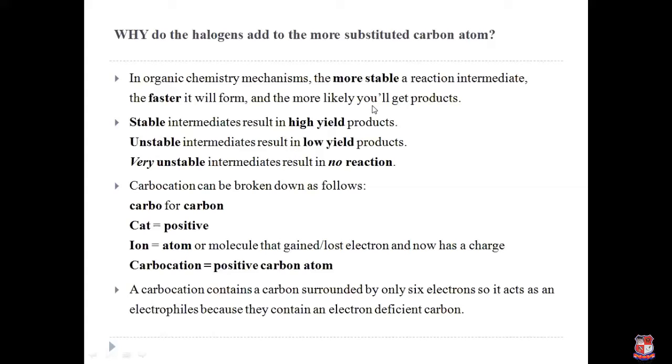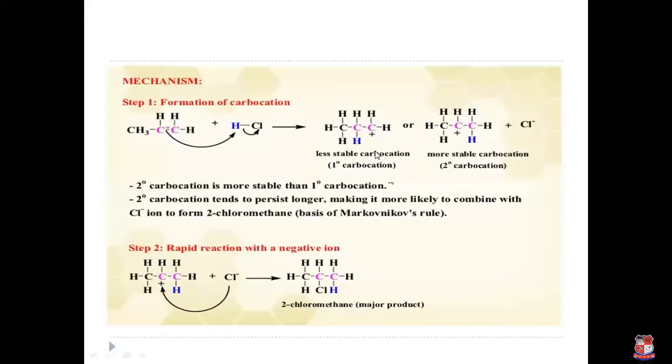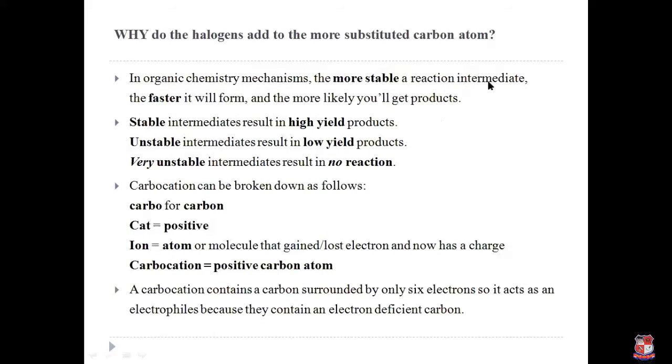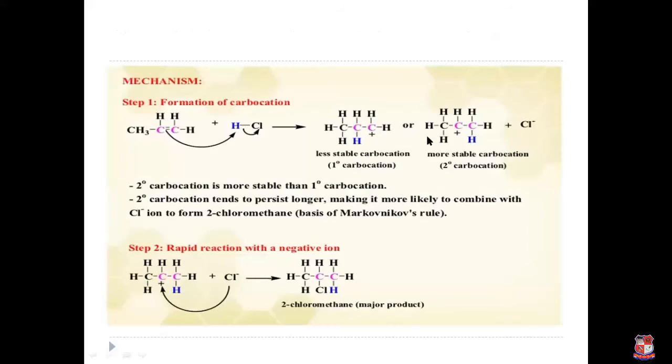So the secondary carbocation is more stable compared to the primary carbocation, so it undergoes a faster reaction. The more stable a reaction intermediate, the faster it will be formed and the more likely you will get the product. So the secondary carbocation undergoes a faster reaction and combines with the chlorine atom faster compared to the primary carbocation.